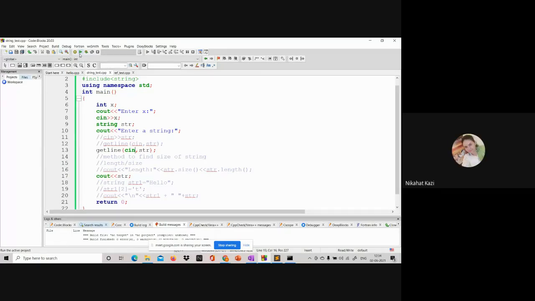Yeah, because that is what I'm saying, that new line character that you enter when you press enter, getline reads it and it remains in the buffer. Are you getting it? See, what is the definition of getline? It will read everything till that new line is encountered. Yes or no? Okay, ma'am. That is the reason.